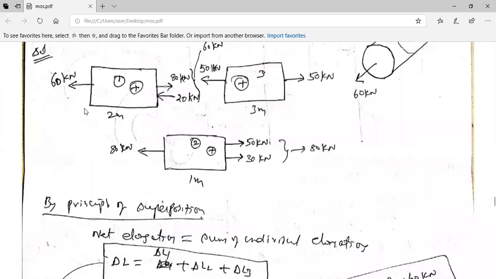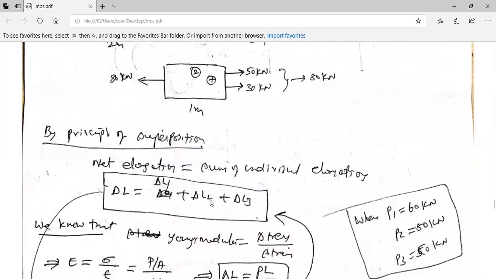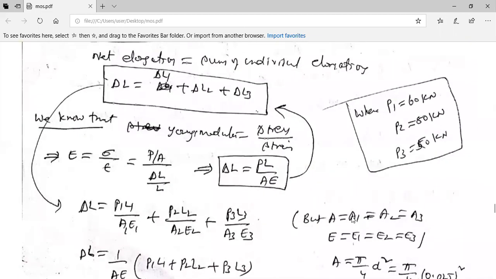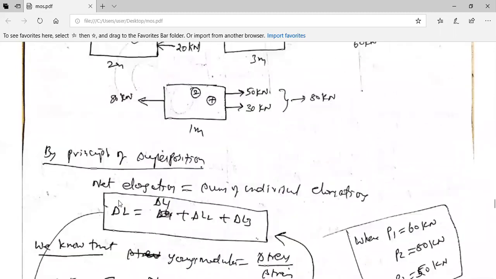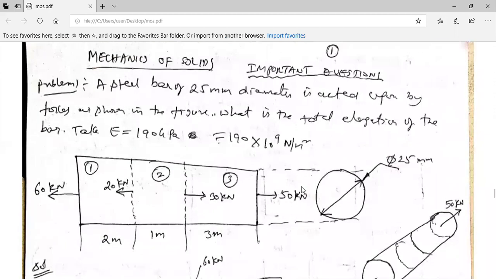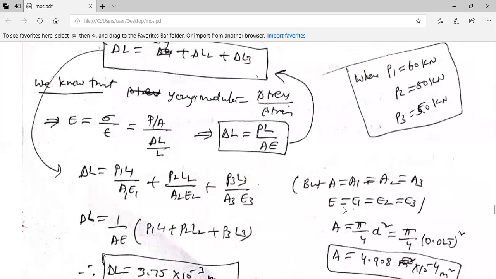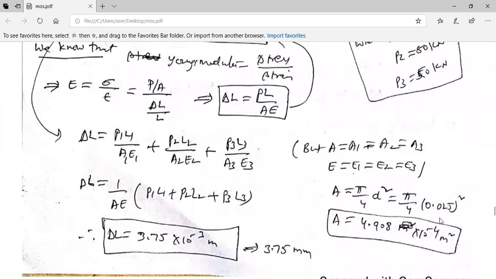But the area of cross section is the same because the diameter is the same. Therefore, A1 is equal to A2 is equal to A3 is equal to A. And even Young's modulus is given as the same, 190 GPa throughout the section, 190 into 10 power 9 Newton per meter square. So A and E are the same. A you calculate as pi by 4 into d square, where d is 0.025.